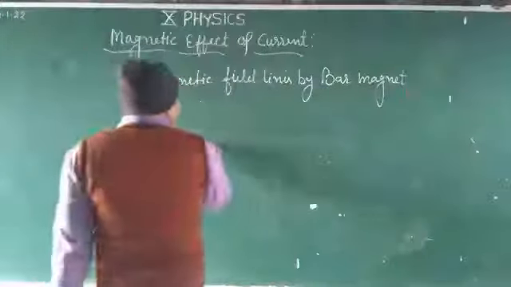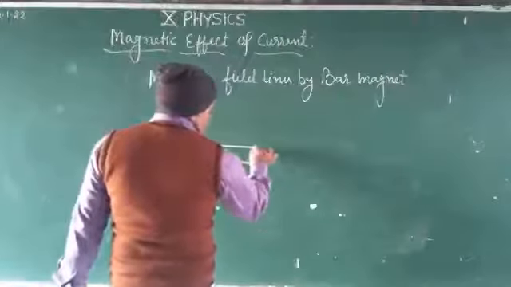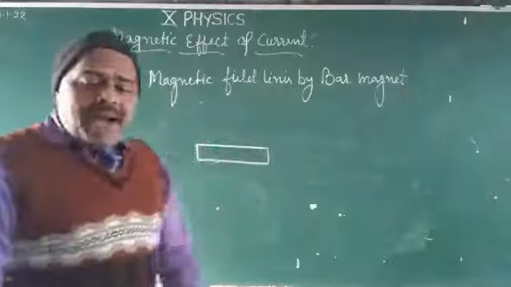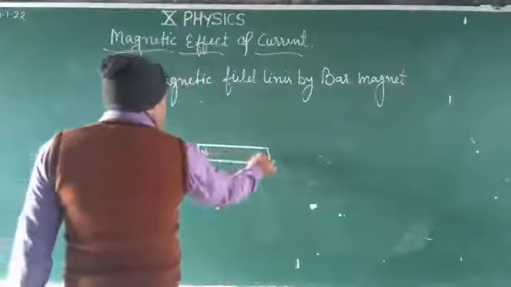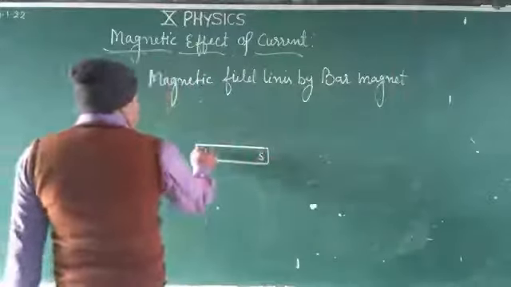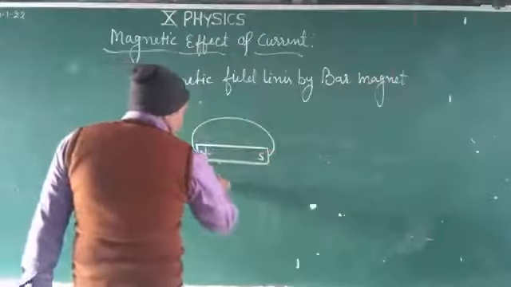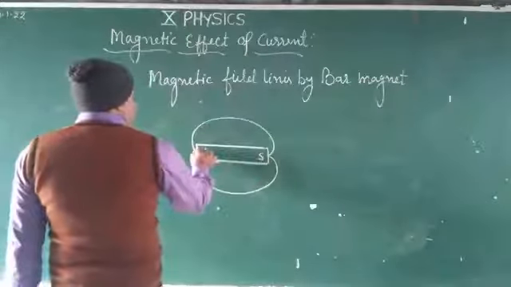Okay, like this is the bar magnet, which has the north pole, and this is the south pole. Now here you will see that the magnetic field lines start from the N pole and end at the S pole.